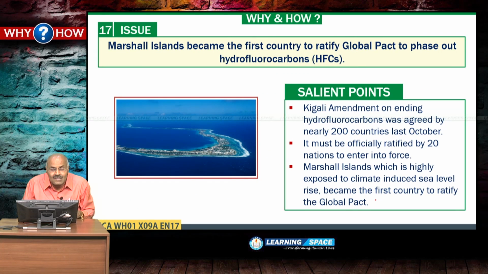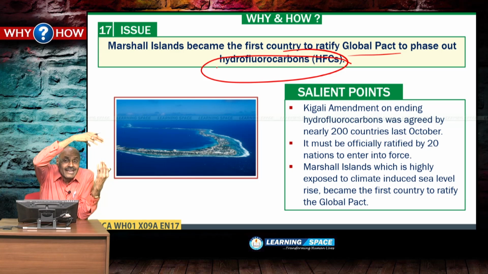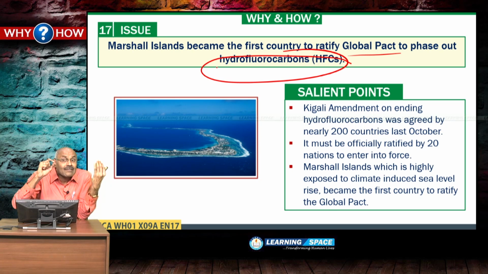Marshall Islands became the first country to ratify Global Pact to phase out hydrofluorocarbons. And go back to 1980s. All of you are familiar with the Montreal Protocol. Montreal Protocol basically for eliminating chlorofluorocarbons. Why chlorofluorocarbons were planned to be eliminated in 1980s? Because a big hole was found in ozone layer over Antarctica, and chlorofluorocarbons were responsible for ozone layer destruction. That's why in 1980s it was decided to eliminate chlorofluorocarbons.